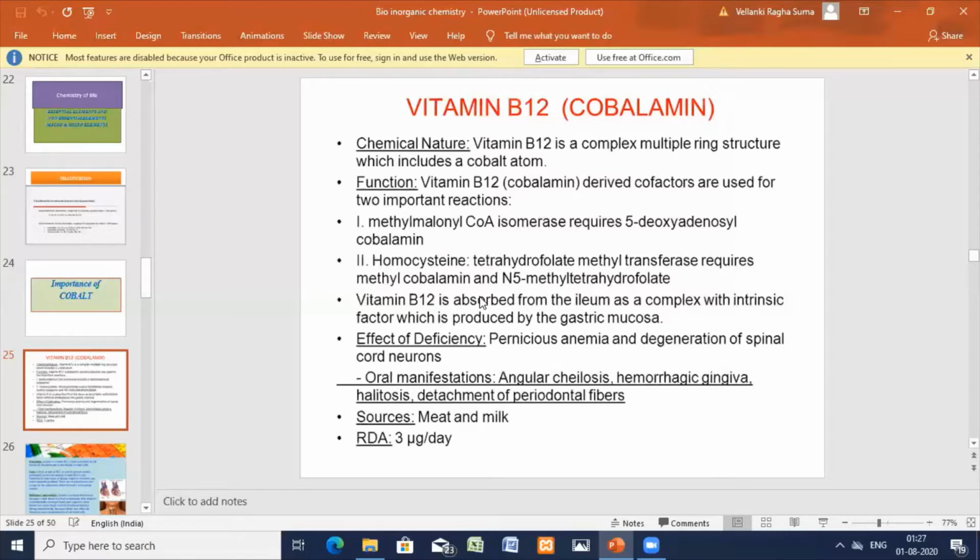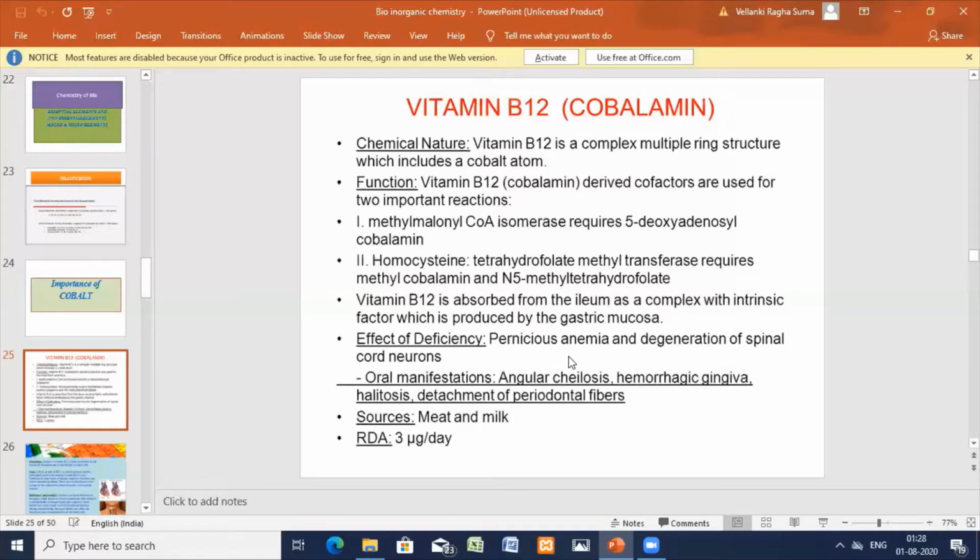Deficiency of cobalt will give you deficiency of vitamin B12, and it may cause nutritional anemia.